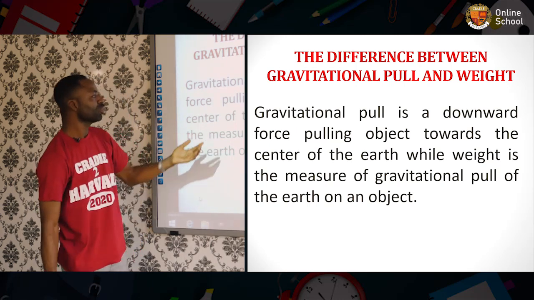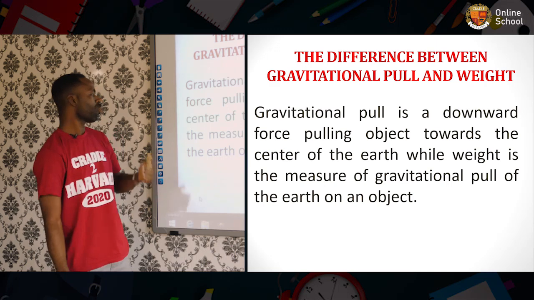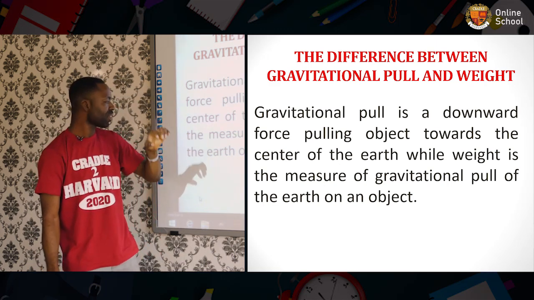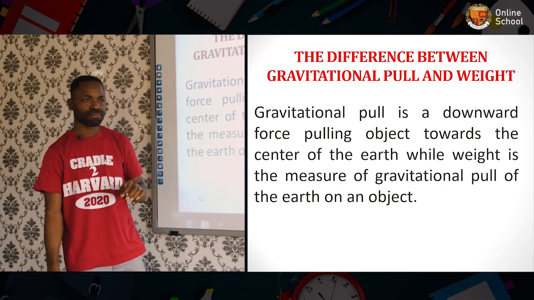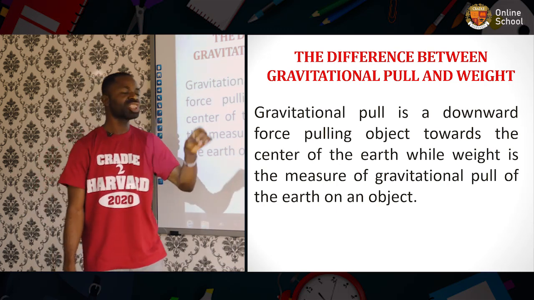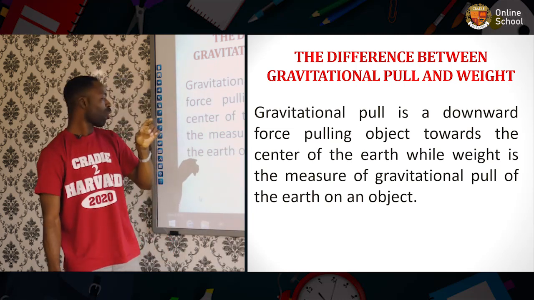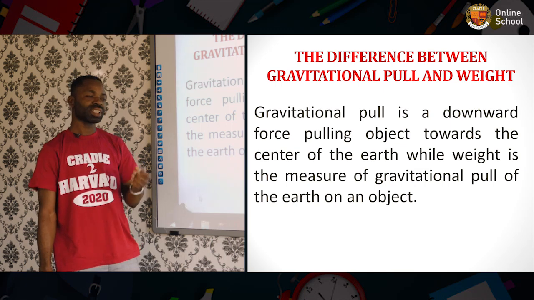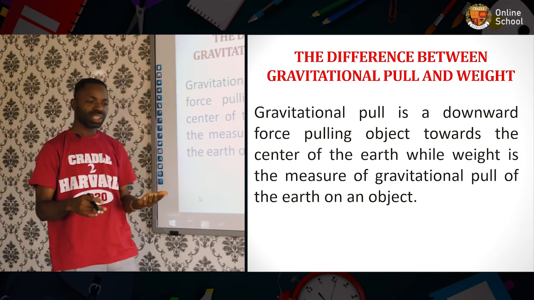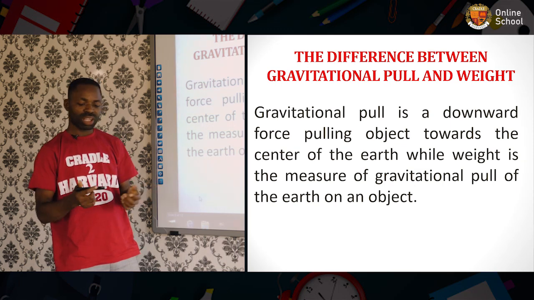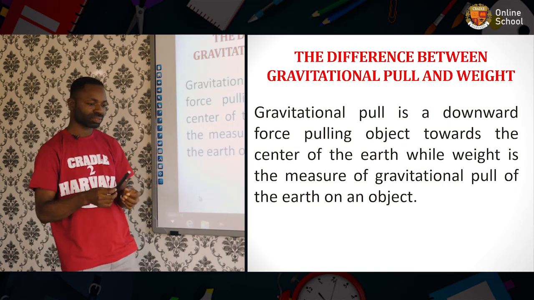Now, weight. Weight is the measure of the gravitational pull of the earth on an object. Do you understand? So take for instance I have a pen with me.